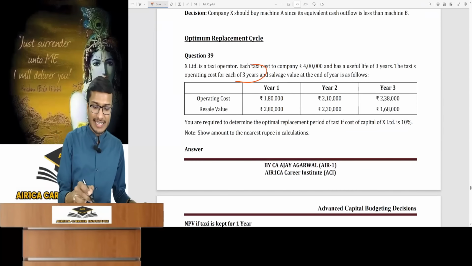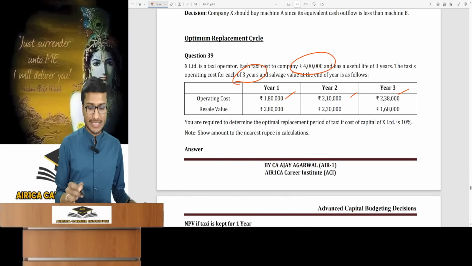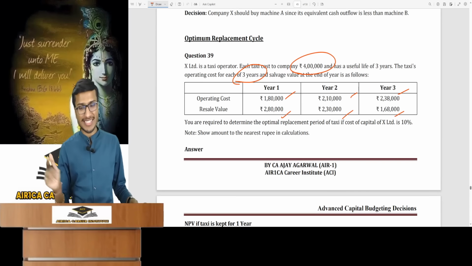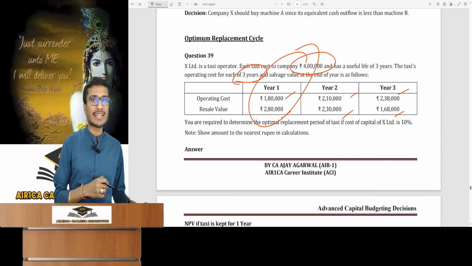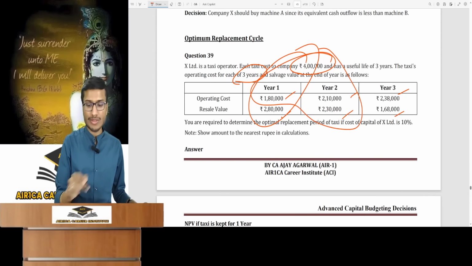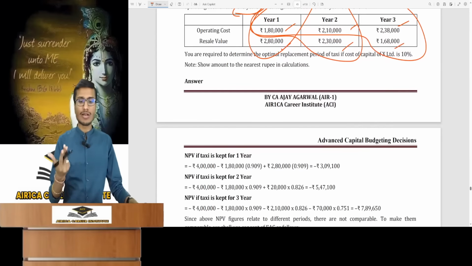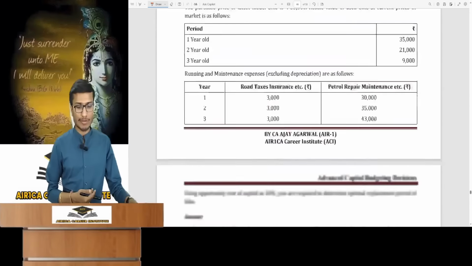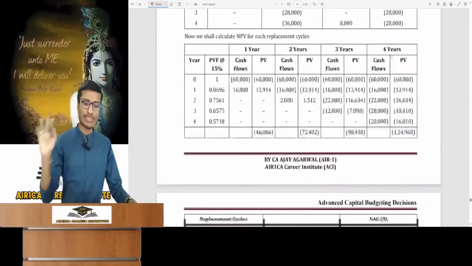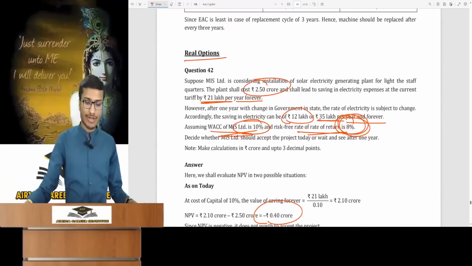Now look, there is tax. Then the asset's initial investment and annual operating costs are provided and its resale value is given for selling in year 1 or year 2. So if you run it for 1 year, then in that case, for 2 years, calculate the EAC. And for 3 years, it's EAC, wherever it is best. Lowest EAC will take that as optimum replacement cycle. All these 3 questions are exactly the same. It was explained in class.